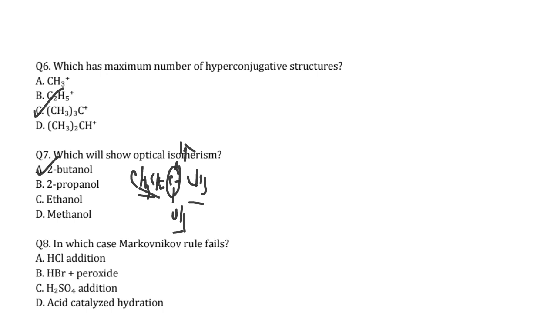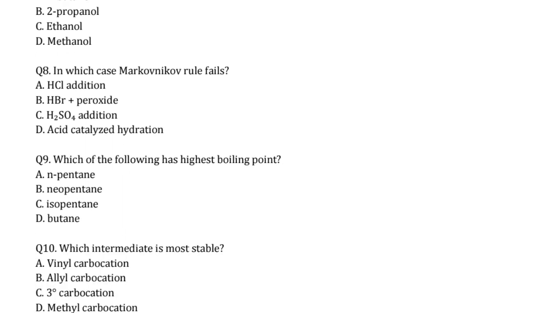Okay. Next, in which case does Markovnikov's rule fail? Here are HCl addition, HBr with peroxide addition, H2SO4 addition, and acid catalyzed hydration. Markovnikov's rule fails with peroxide because it shows the Kharasch effect, that is anti-Markovnikov's rule, and the remaining others show the Markovnikov rule. What is Markovnikov's rule? The negative addendum goes to that carbon which contains the lesser number of hydrogens. But here in peroxide it is completely opposite. This is also known as the Kharasch effect.